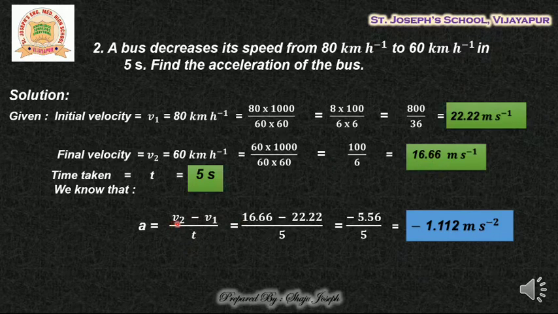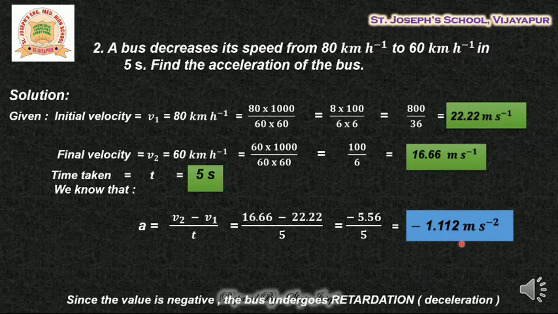So I replace v2 with 16.66 minus v1, which is initial velocity. What is initial velocity? 22.22. When you subtract these two, the answer is 5.56. However, the sign of the bigger number, that is 22.22, is minus. So the final answer is minus 5.56 upon 5. Simplifying this, we get approximately minus 1.112 meter per second square.